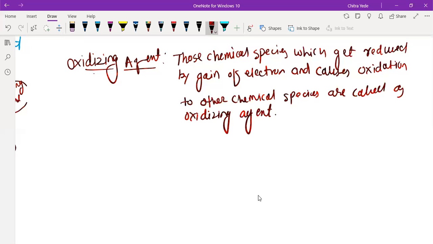Okay, and now we'll discuss the reducing agent. Reducing agent.